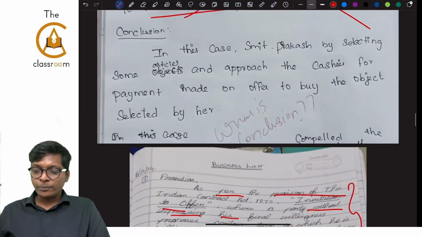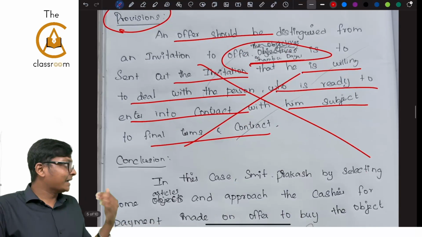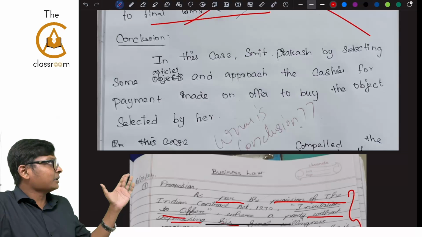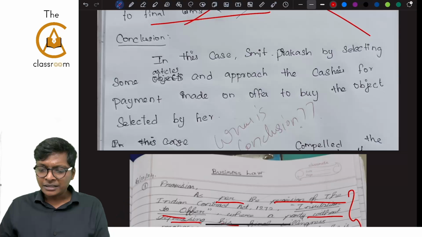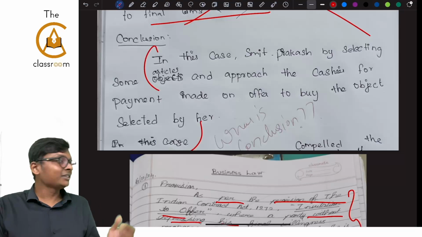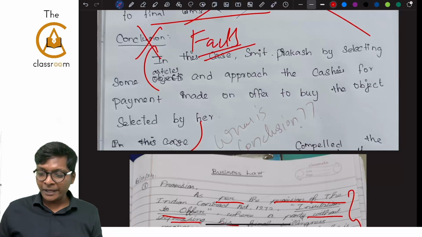Here the provision is not that clean. The student has given a conclusion heading. In the case, Prakash selected some articles and approached the cashier for payment and said the offer to buy selected by her. The conclusion. What is this? Facts. Where is the conclusion? That's why I wrote while correcting.